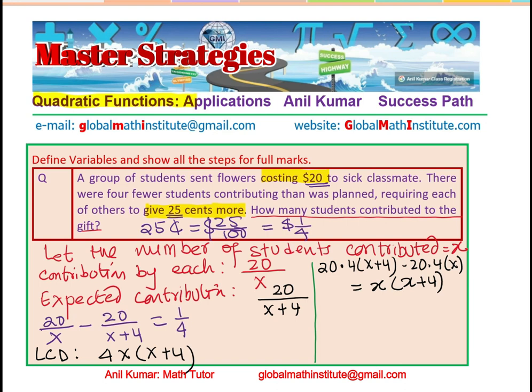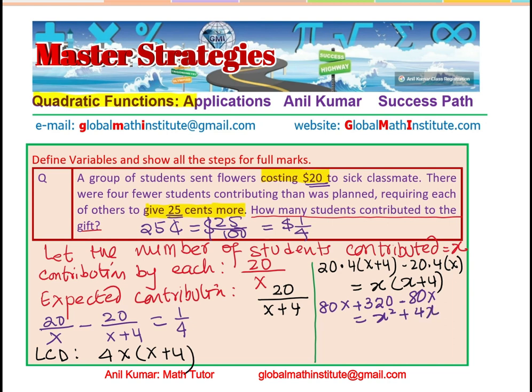Now we have to bring all these terms together and solve the equation, right? There's less space for solving. So, anyway, we'll open the bracket. 4 times 20 is 80. So we have 80x. I'm changing the ink so that it doesn't get messed up, right? So 80x. And then we multiply by 4. So 80 times 4, 320. So plus 320, minus 80x is equal to x squared plus 4x.